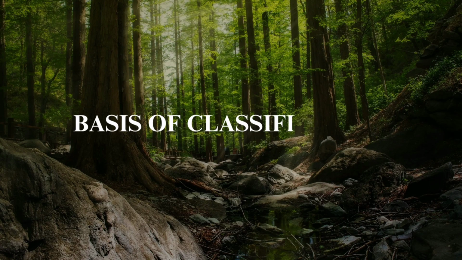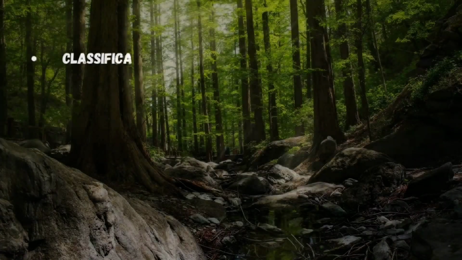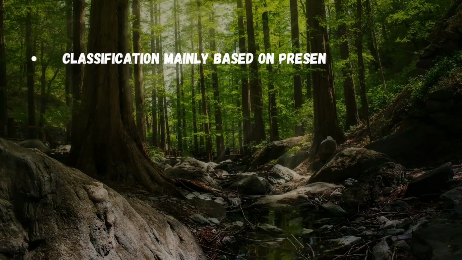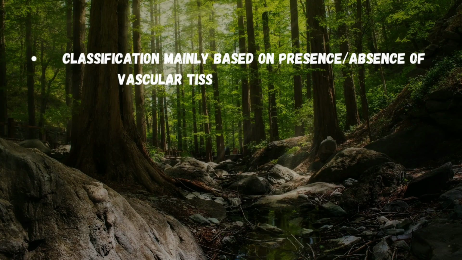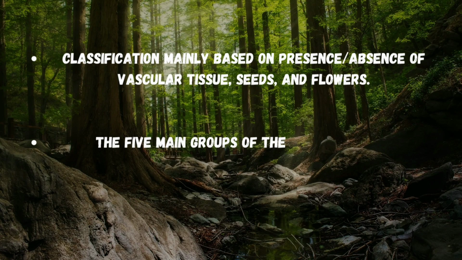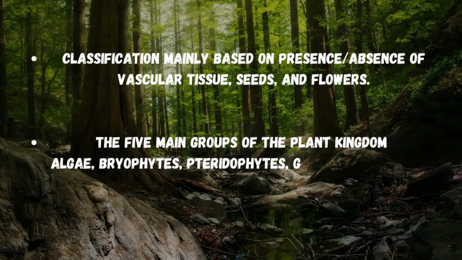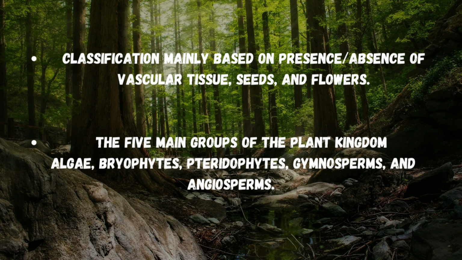Basis of classification. Classification is mainly based on the presence or absence of vascular tissue, seeds, and flowers. The 5 main groups of the plant kingdom are algae, bryophytes, pteridophytes, gymnosperms, and angiosperms.